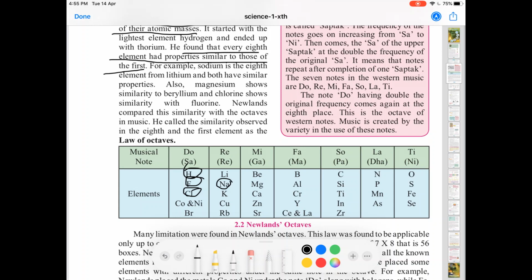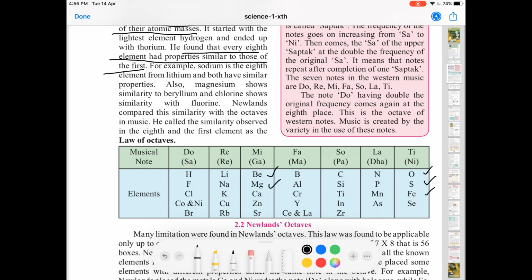So you can see that even beryllium and magnesium have certain similar properties, but further the properties don't match that much. Oxygen is there, which is a non-metal and a gas, and below that there is sulfur, and the next element below it is iron, which is a metal, so it is totally gone awry.